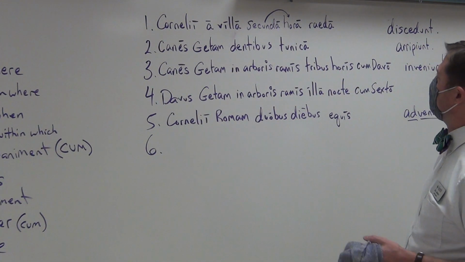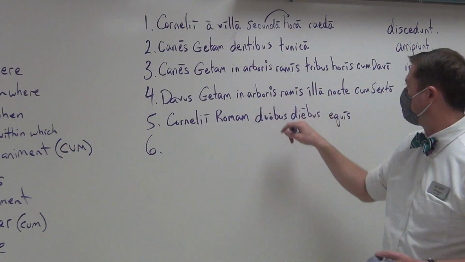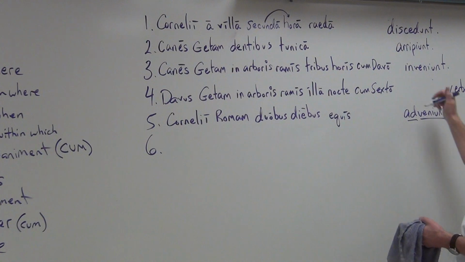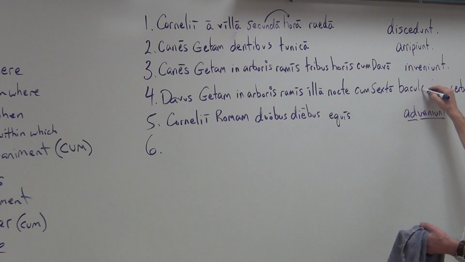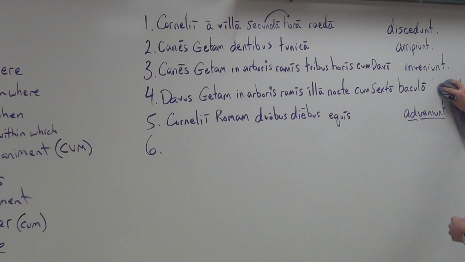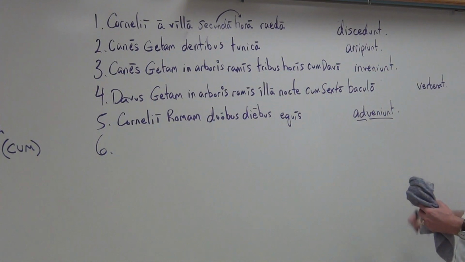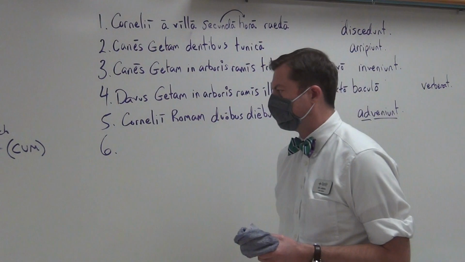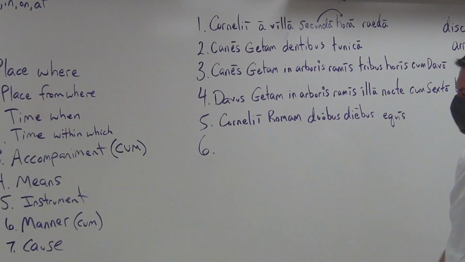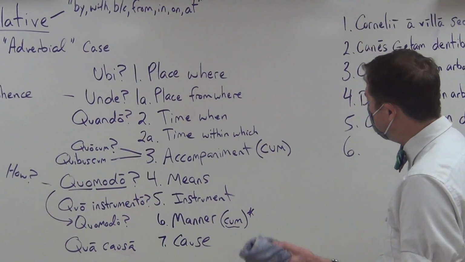And then finally, to have a little bit of instrument. So he beats Geta in the branches of the tree on that night with Sextus, and he beats him baculo. He beats him with a stick. It is a literal instrument that he is using to do this beating. And I still don't have enough room. I'll do it a little bit more. Verberat. And that leads us to the ablative of manner. The manner is the abstract quality. Sometimes it has a cum, but it doesn't have to have it. I put an asterisk there. It doesn't have to have it.